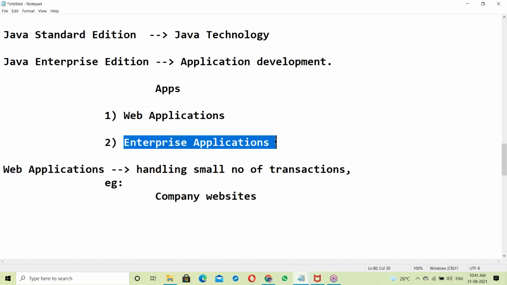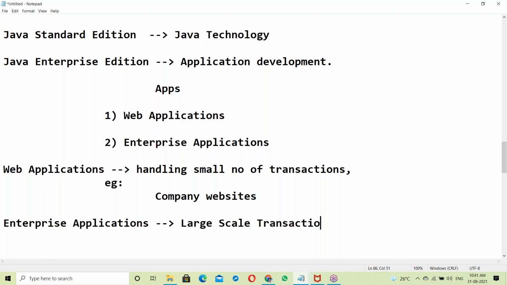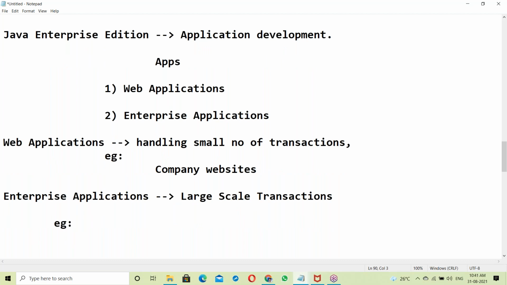So what is an enterprise application here? Enterprise applications involve large scale transactions. For example, Facebook. In Facebook, many users upload data every day. Facebook is the best example.